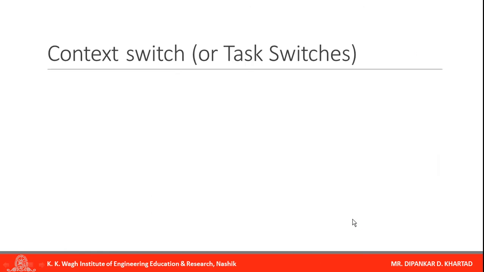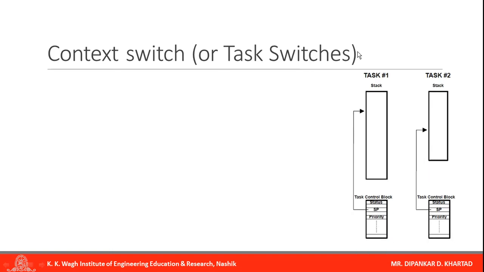So the important concept is context switch, or we can say task switch. What does it mean? If I want to move from one task to another task, that is our context switching. So let us assume two tasks are running, task 1 and task 2. This is the stack of task 1, the task control block of task 1, and this is the second.